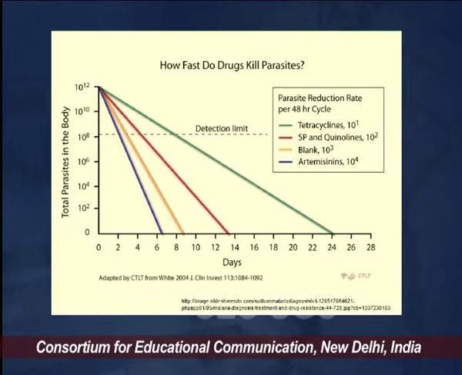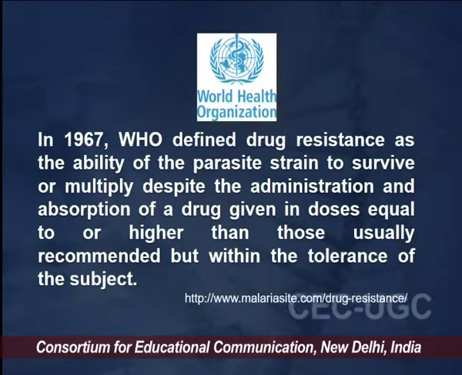Now, how fast do these drugs kill the parasites? It has been found that tetracycline takes the maximum time in killing the parasite, then comes sulfadoxine-pyrimethamine, and the artemisinin class of drugs are the most potent, killing the parasite in a very short interval of time. So artemisinin has formed one of the major parts of the guidelines and recommendations for these antimalarial arsenals.